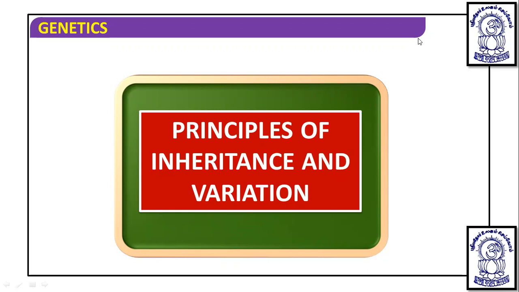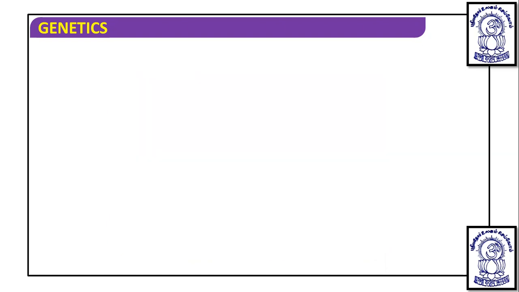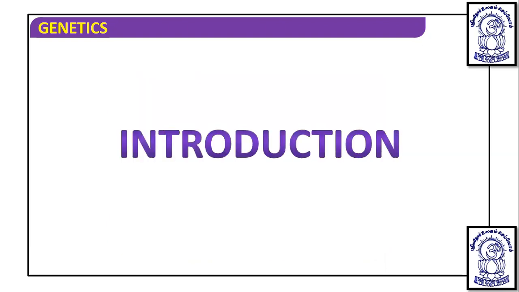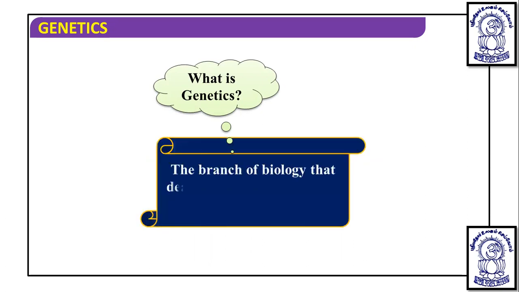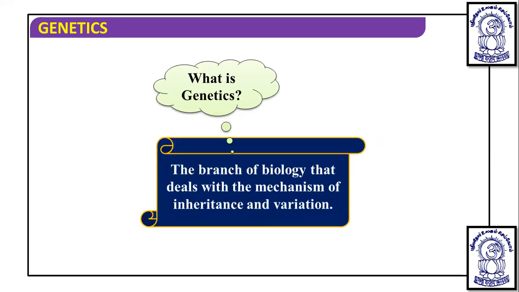So dear students, it is a somewhat lengthy chapter, but we are going to deal with each and every small subtopic in a detailed manner, so all the doubts get cleared here in class. Okay, so let's introduce something about this. This chapter deals with genetics. What is genetics, that we have to understand first. It is a branch of biology that deals with the mechanism of inheritance and variation.